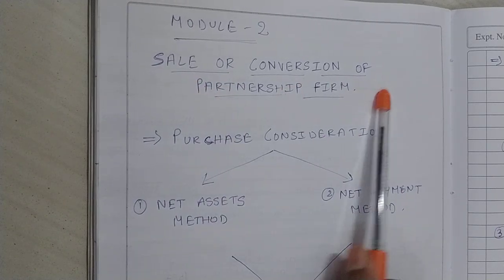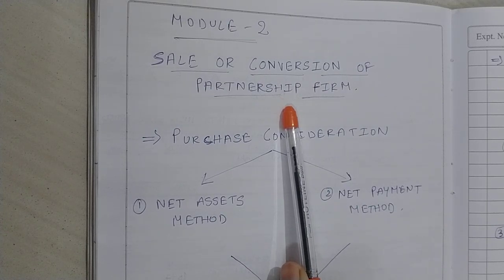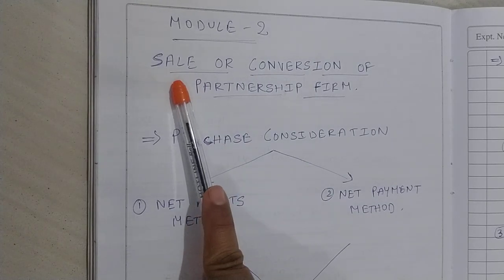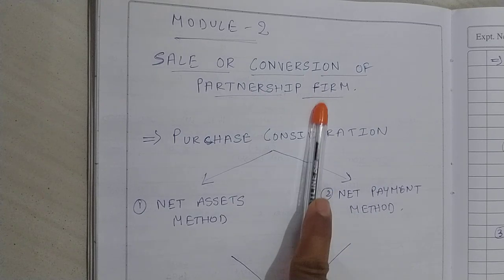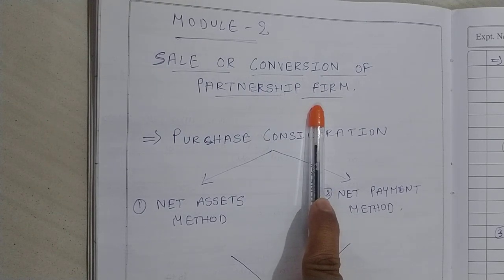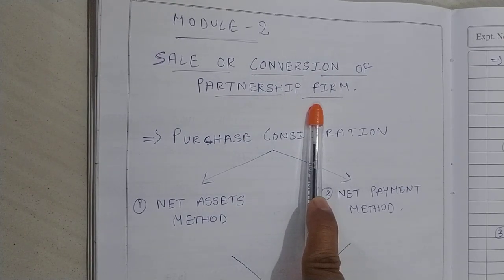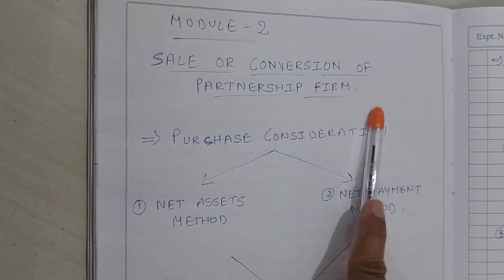And next, conversion of partnership firm. In case the partners running the firm feel like converting the firm into a company, that is also called conversion of partnership firm. Now, why are we considering sale and conversion of partnership firm as one module itself? Because here we will be concentrating on how to close the books of accounts in the books of the partnership firm. We are nowhere concerned with the purchasing company. We will be concerned with the firm which is selling its business to the limited company.